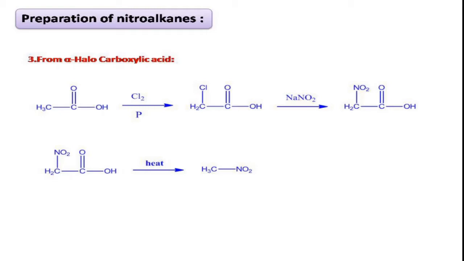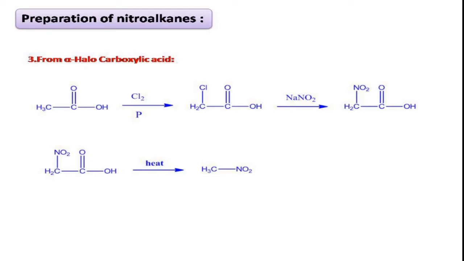That means here there is a replacement of the chlorine atom with the nitro group, right? So this alpha nitroacetic acid, when we heat it, what happens? There is a loss of carbon dioxide to form our desired nitroalkane product, right? So in this way we can also prepare the nitroalkanes.